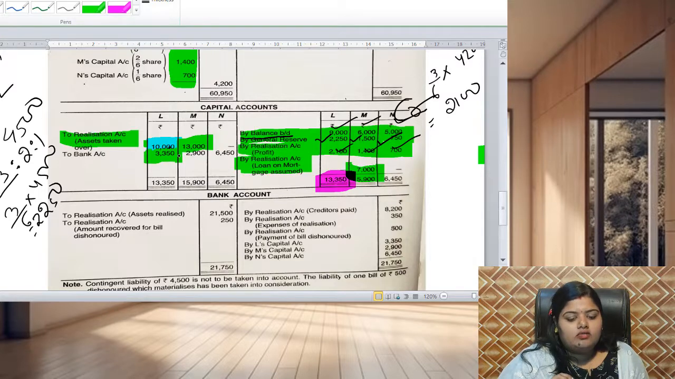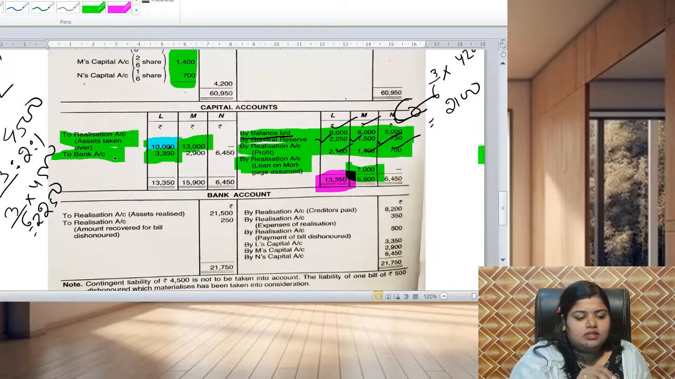3,350 will be debited to bank account, because as the firm is dissolved, there is no need to balance carried down or transfer to the balance sheet. So whatever amount is left will be taken by the partners because the firm is dissolved. So the balancing figure will be the bank account.